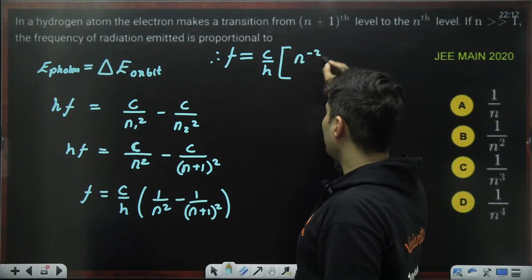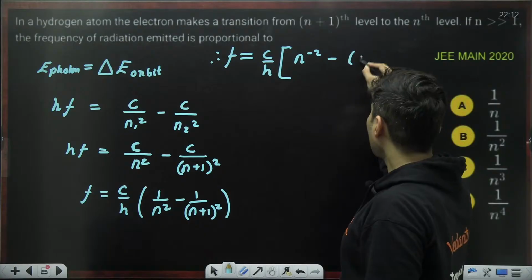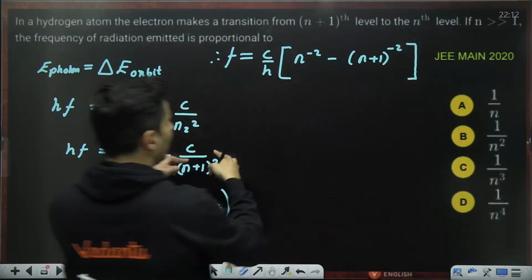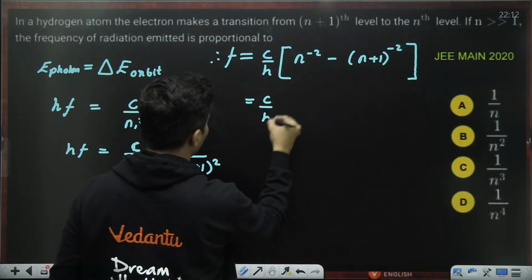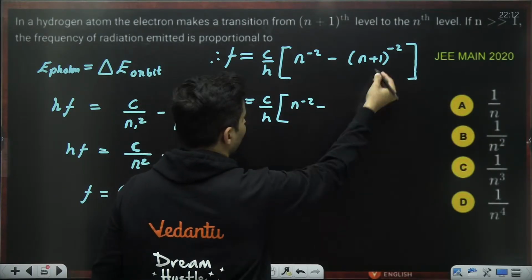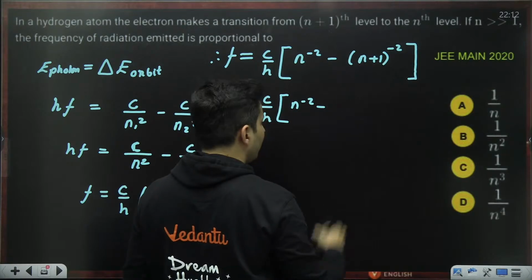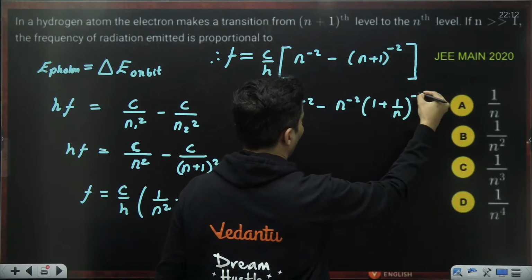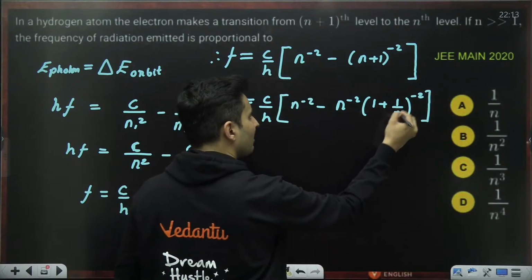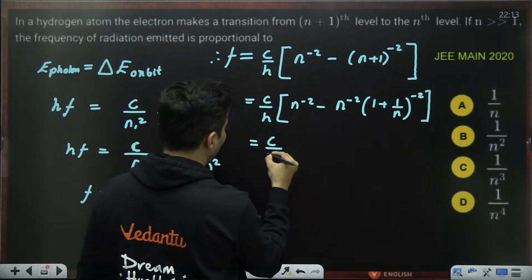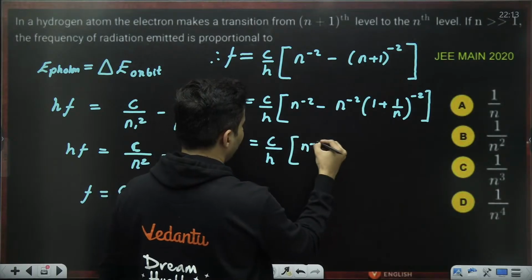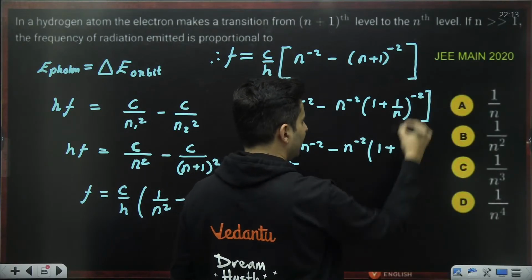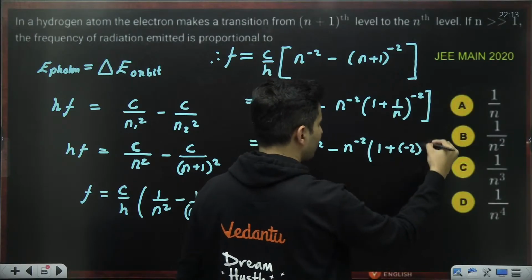This is n raised to minus 2 minus n plus 1 whole raised to minus 2. Correct? n plus 1 whole raised to negative power. So this will be C by H, n raised to minus 2 minus, take n raised to minus 2 outside. So this will become 1 plus 1 by n whole raised to minus 2. This is 1 plus a very small number, so I can use binomial approximation. So this will become n raised to minus 2 minus n raised to minus 2, 1 plus minus 2 into x, where x is 1 by n.